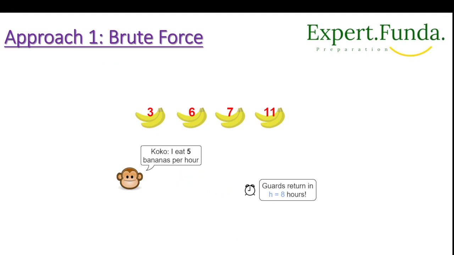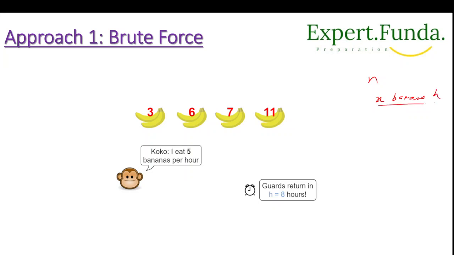Now let's understand the approach, in which we will use the very naive approach, that is the brute force, and we'll try to understand this one. In this problem, Koko is given n piles of bananas, represented by an integer array of length n. Koko eats bananas at a constant speed. For example, X bananas per hour is what she is eating.